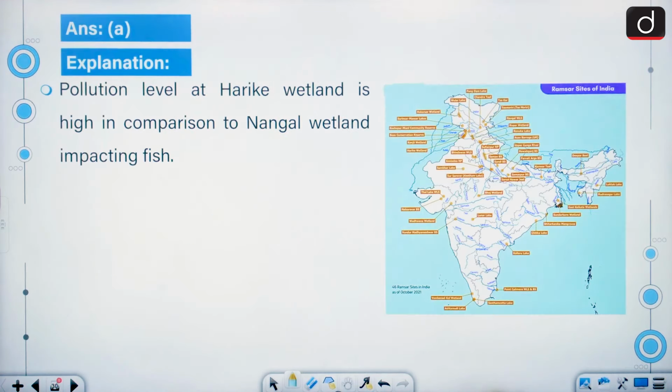So A is the correct answer. You can see the map over here. So pollution level at PSS wetland is high in comparison to Nangal wetland, impacting fish. That is why this question was asked.